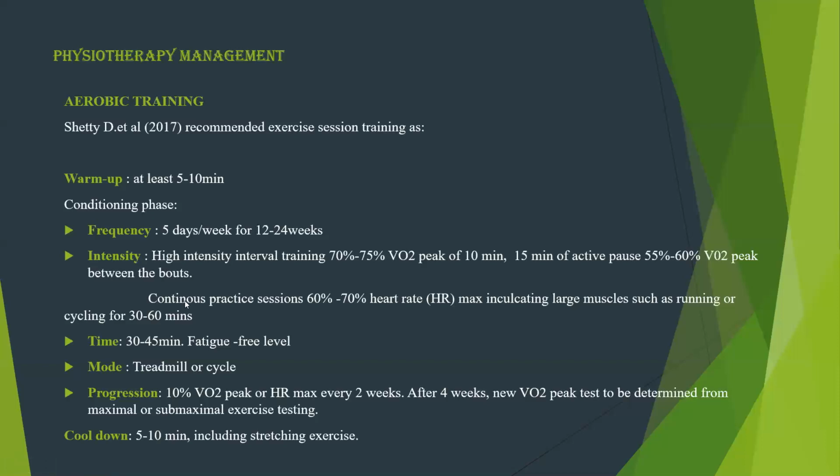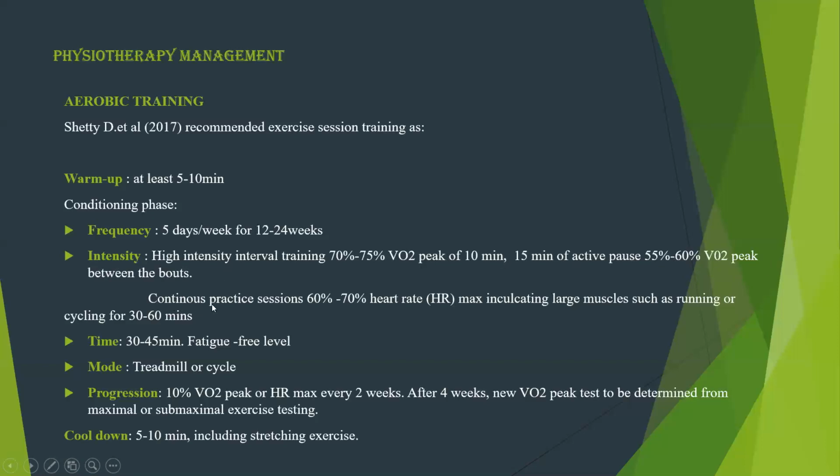Intensity. The intensity can be circuit training or else continuous training. So in case of circuit training, first 10 minutes with 70% to 75% of VO2 max and the next 15 minutes followed by 50% to 60% of VO2 max.